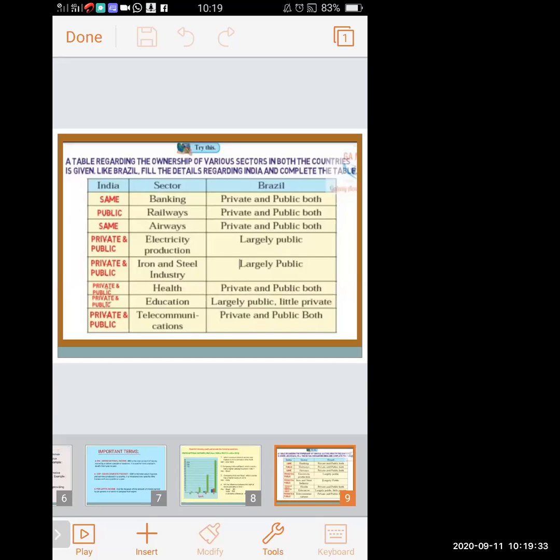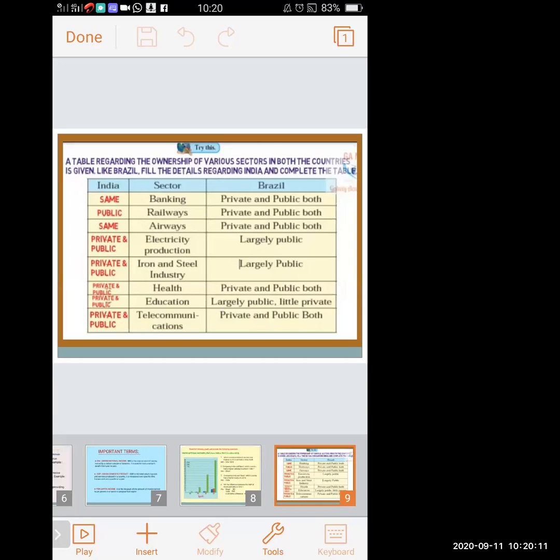Banking sector. In Brazil, it is both. Public banks also, private banks also. In India, it is the same. Public also and private also. In the railway sector, in Brazil, private and public both. Brazil has private railways also, public railways also. But in India, it is not the same. India only has the public railways. There are no private railways. Public railways it has, and it is run by the central government.